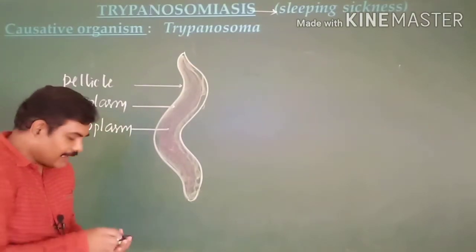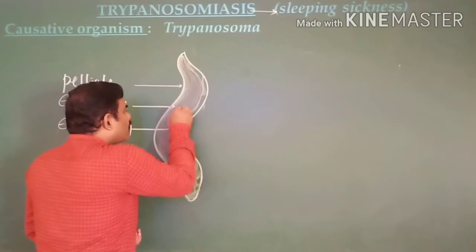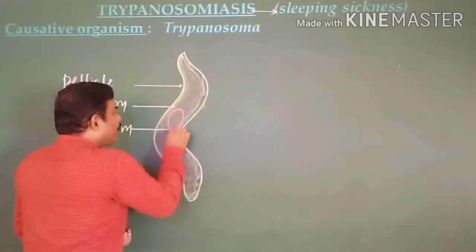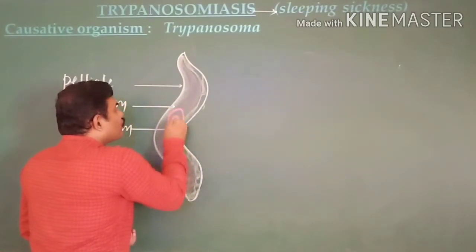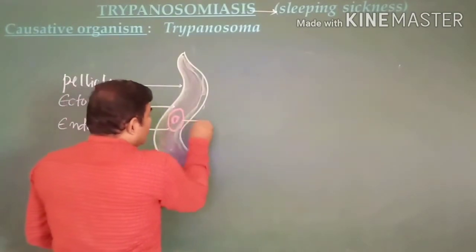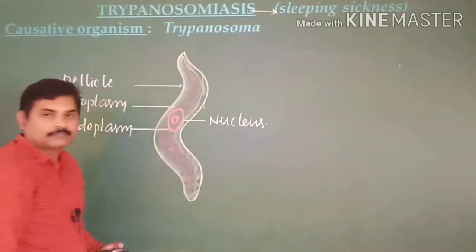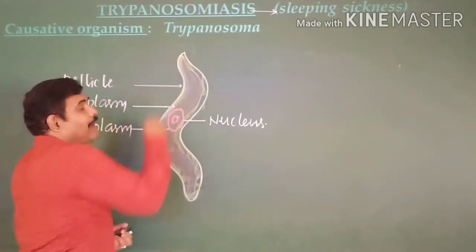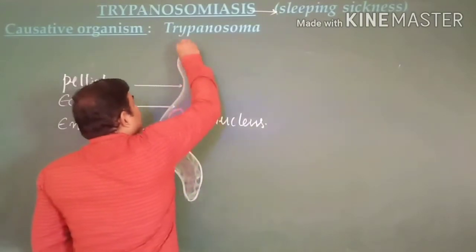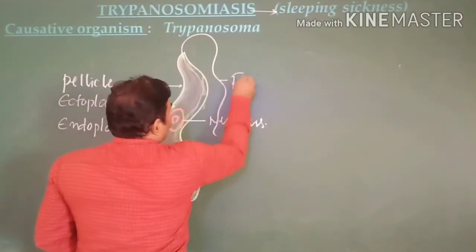Endoplasm. At its center, you can see clearly a prominent nucleus is present, a prominent nucleus with a nucleolus. At its extreme anterior end, you can see the flagellum is present. This is the flagellum.